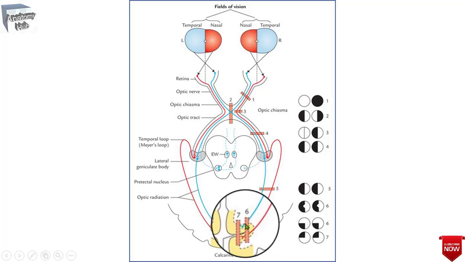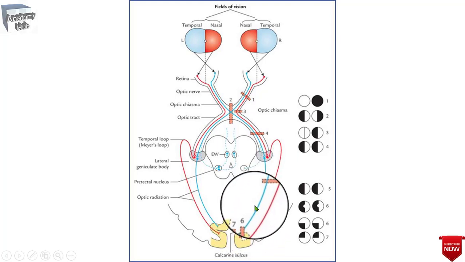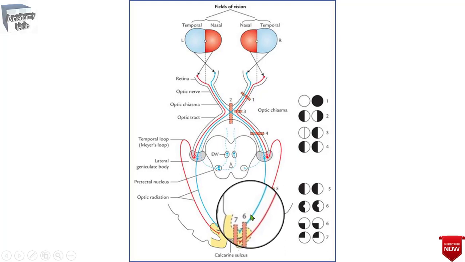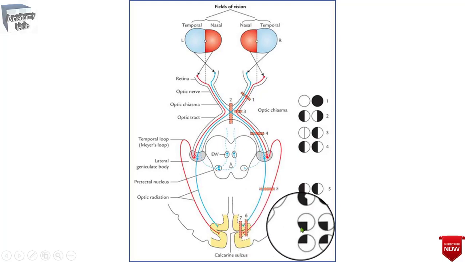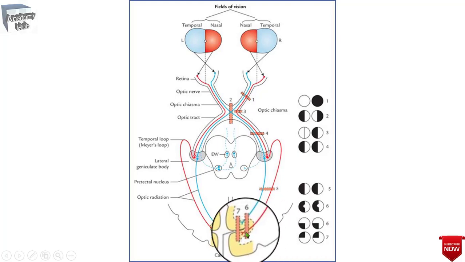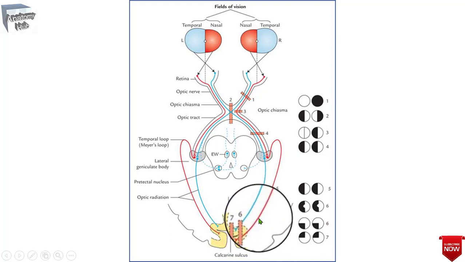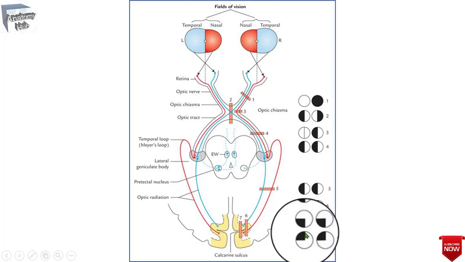Here you can see these are the upper fibers, including the area number 6. So if the upper fibers are lost, you lose the lower vision. If the lower fibers are lost, you lose the upper vision.